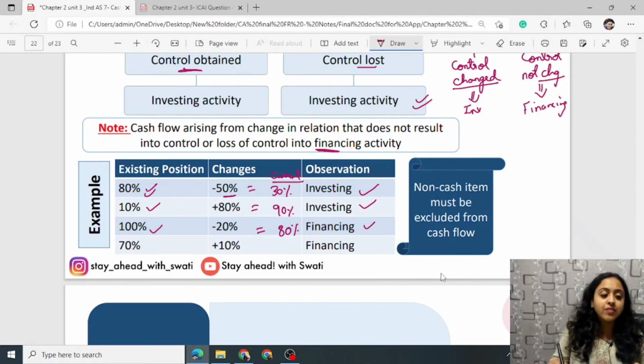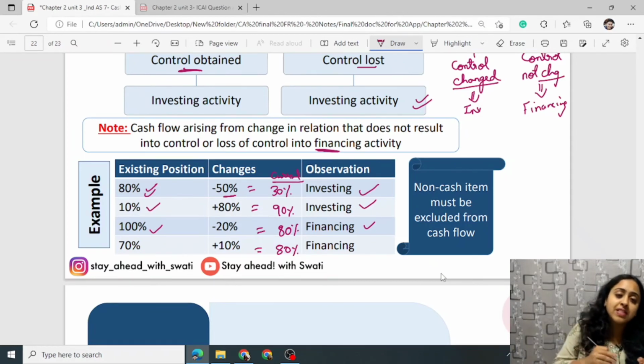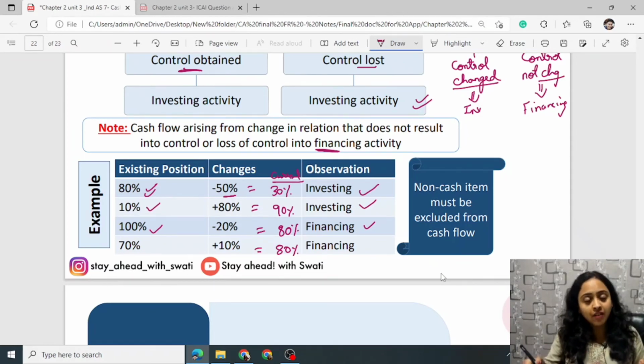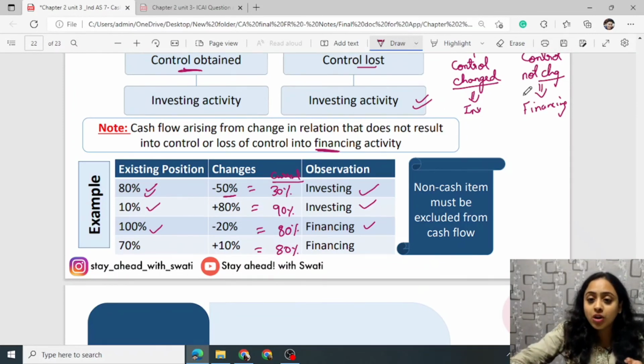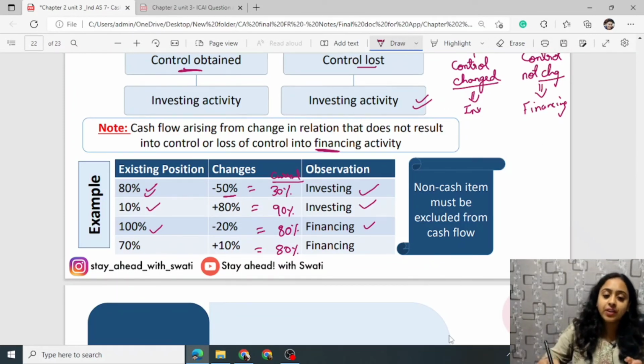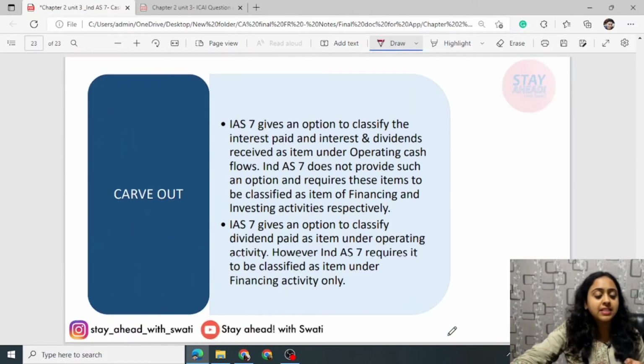it will be financing. For example, you were having 70% earlier, currently you added 10% more, and that's how you become 80%. Does it make any difference between 70 and 80%? You were holding previously and holding again after the 10%, and your current position is 80%. So ownership change is not there, control change is not there. Since control has not changed, you will classify it as financing activity.